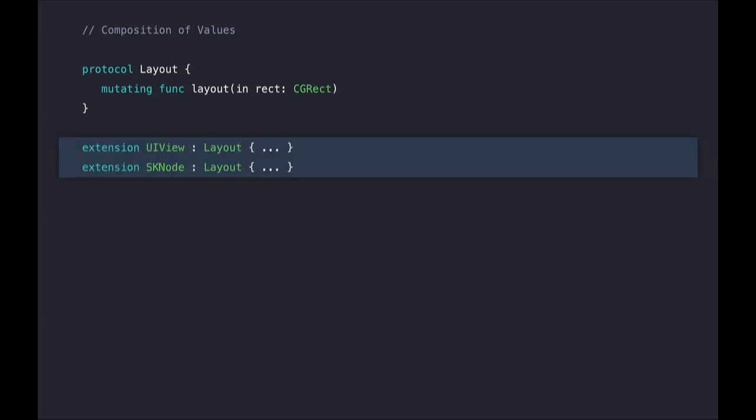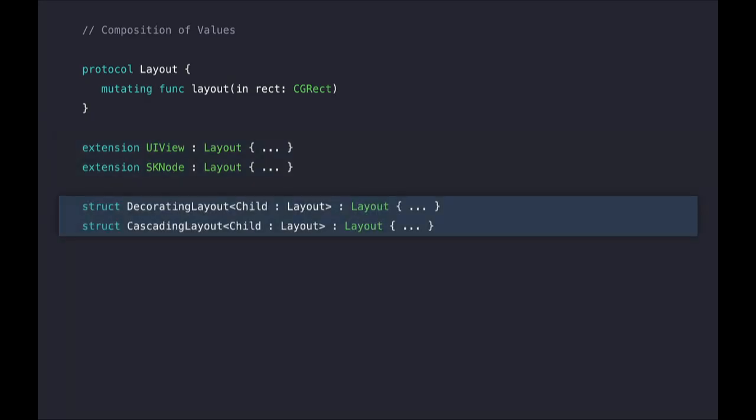UIView and SKNode can still conform to our protocol. When they're asked to lay out in a rect, they'll just use it to set their frame. But now, we can make our layouts conform to this protocol as well. They already know how to do layout. When they're given a frame, they just divide up that rect and give it to their children. Now, we also need to make one small change to decorating layout to allow it to have more flexibility in the types of its children. And we'll look at that in detail a little bit later.